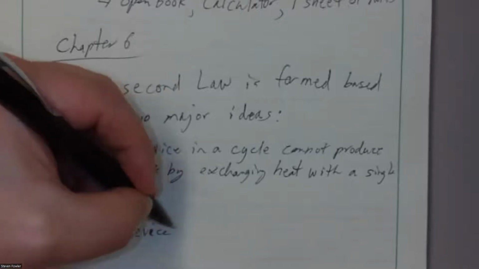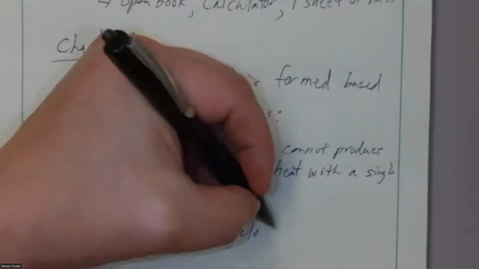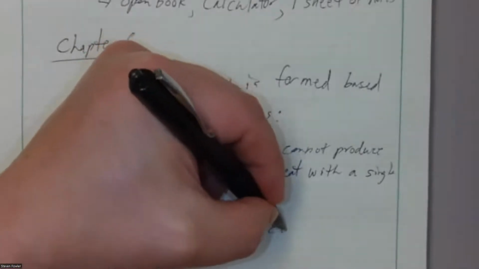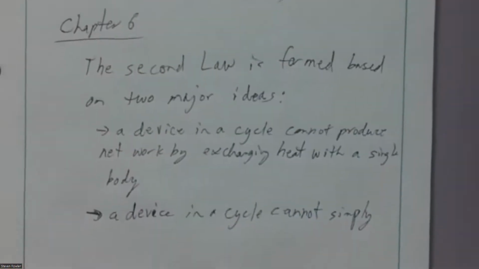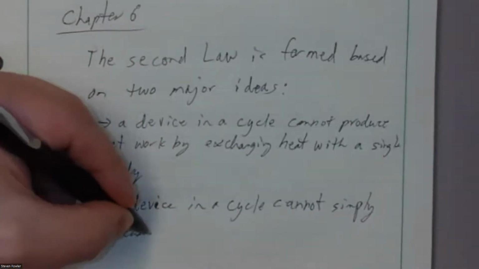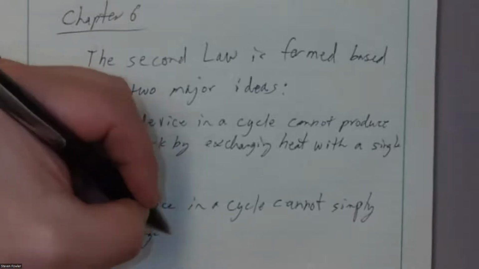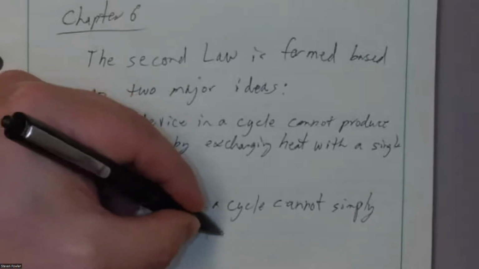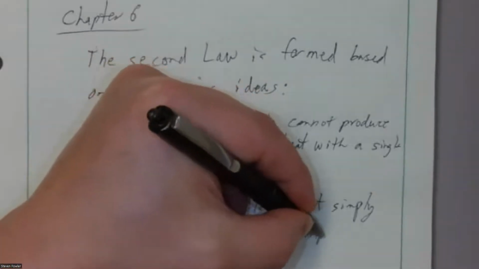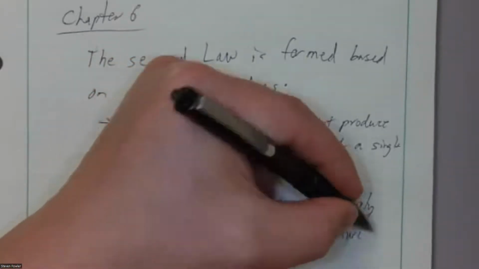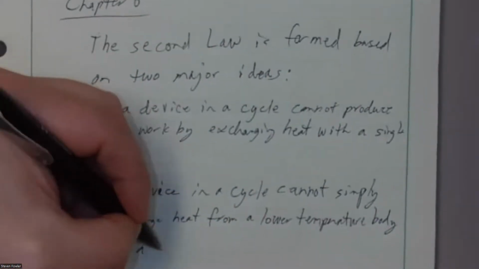A device in a cycle cannot simply exchange heat from the lower temperature body to a higher temperature body.